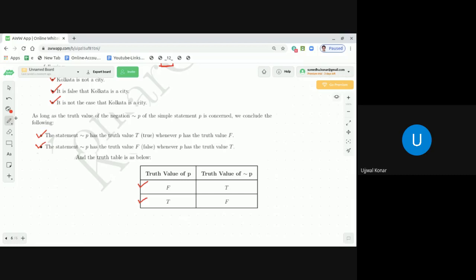In fact, the first statement, the statement tilde P has the truth value T whenever P has the truth value F, is represented by the first row of the truth table.